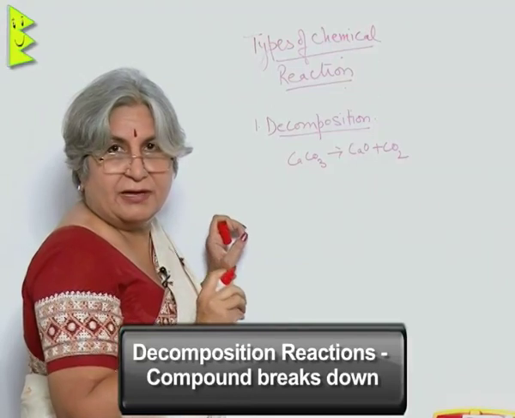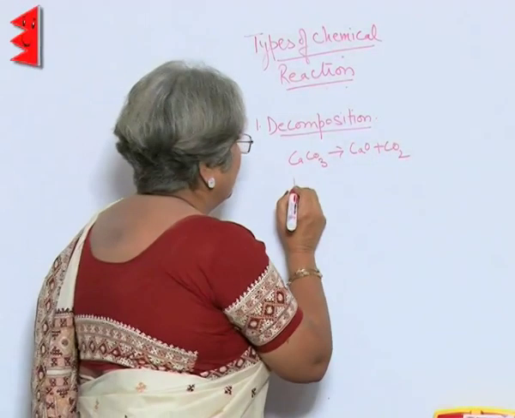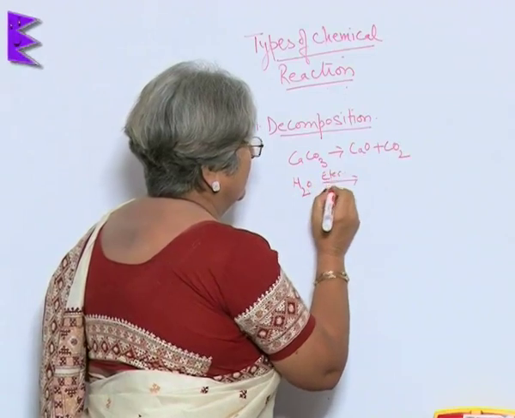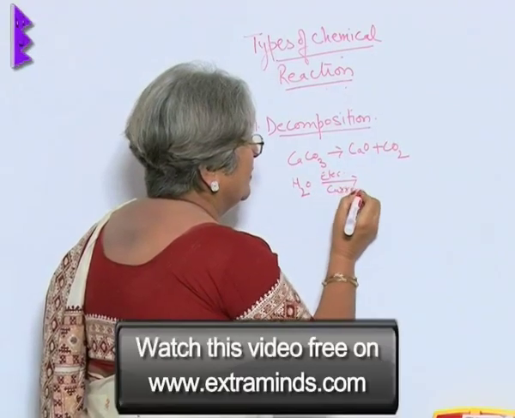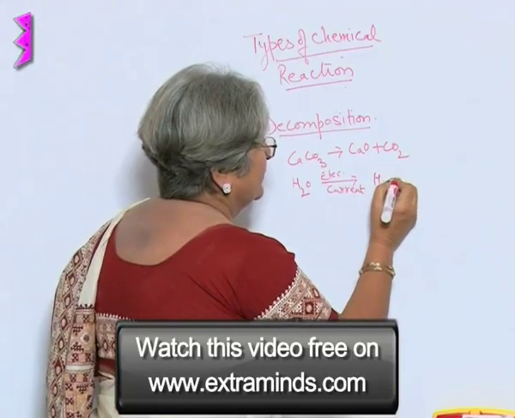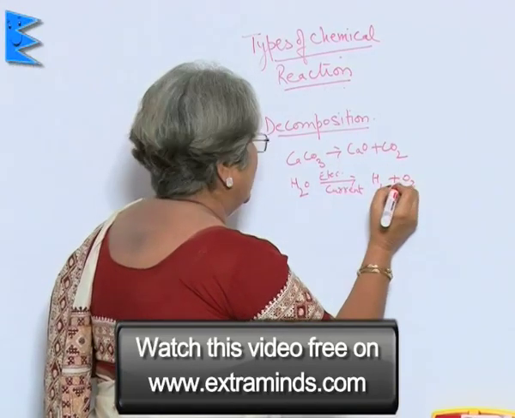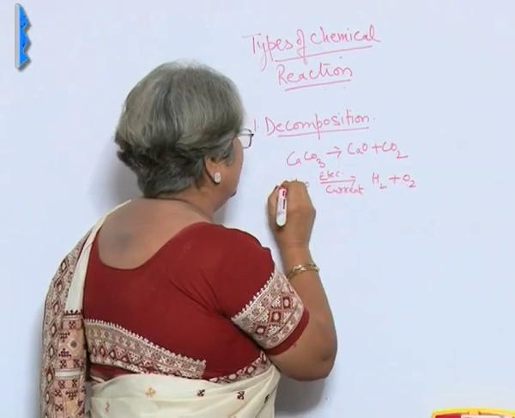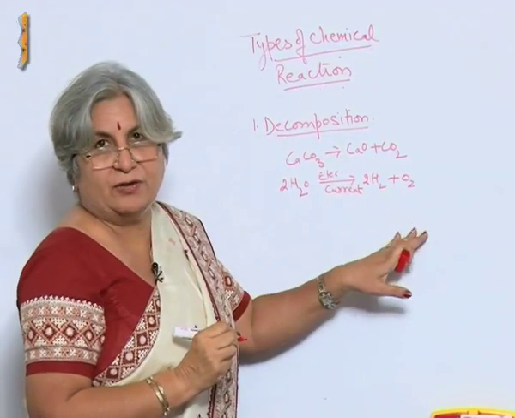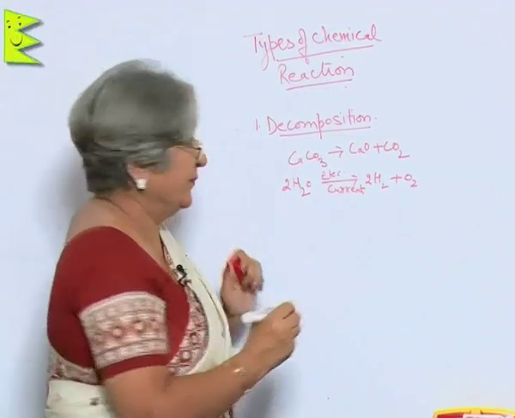You pass electric current through water, what will happen? You will get hydrogen and oxygen. So, here also what has happened? Water has broken down into hydrogen and oxygen.